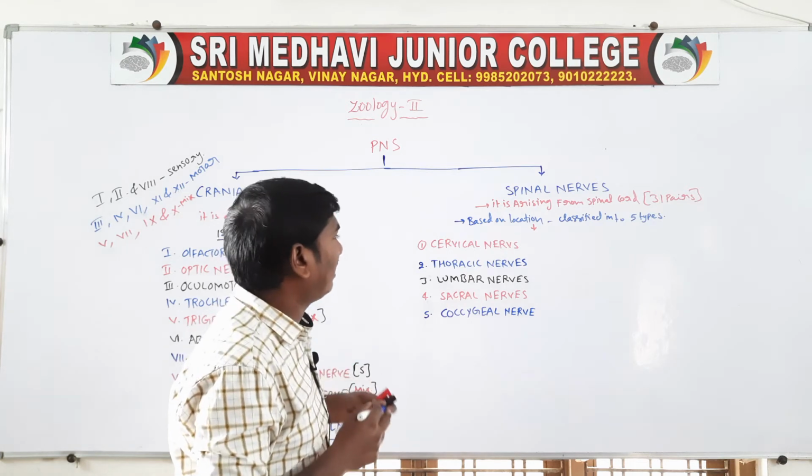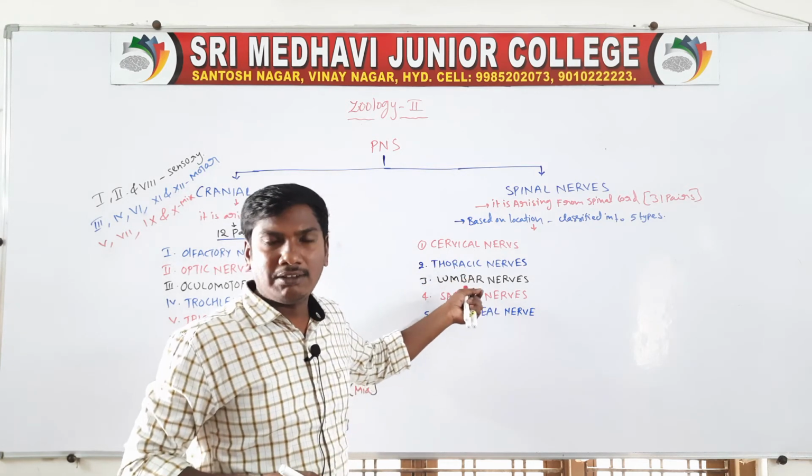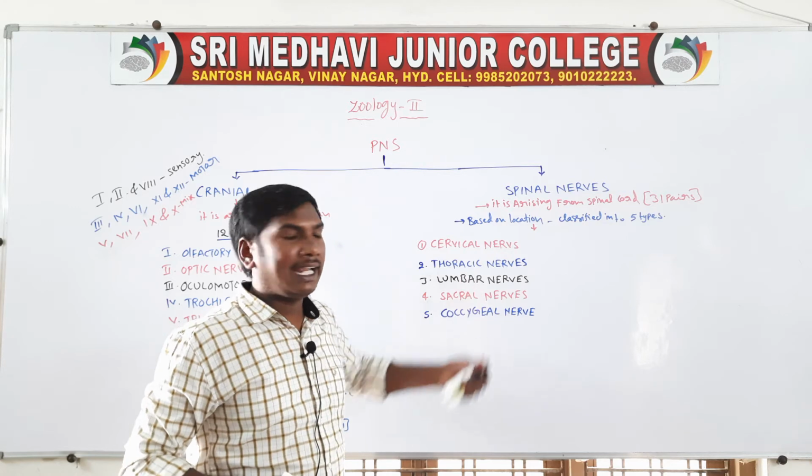So they are the 5 types: cervical nerves, thoracic nerves, lumbar nerves, sacral nerves, and coccygeal nerves.